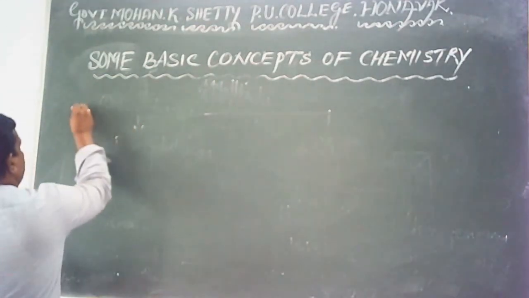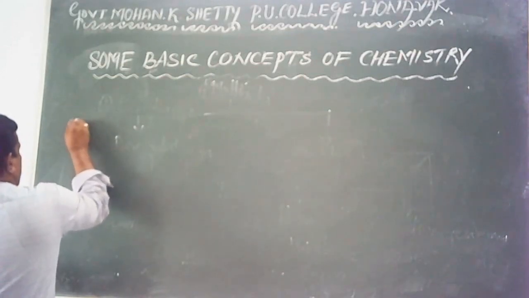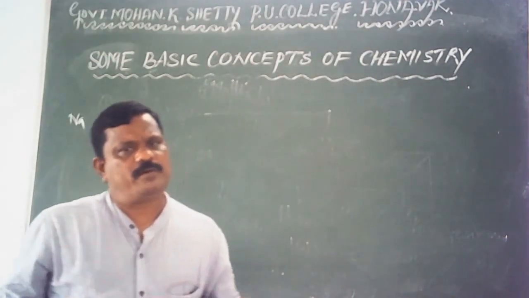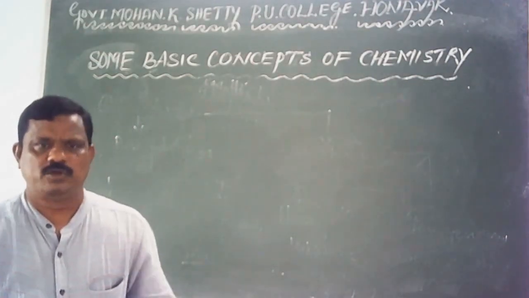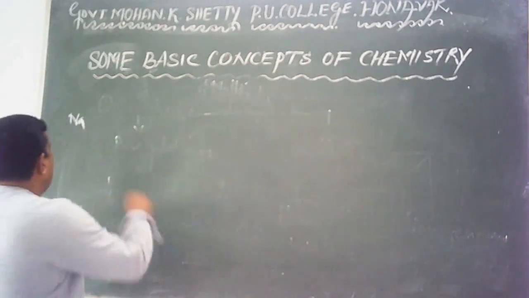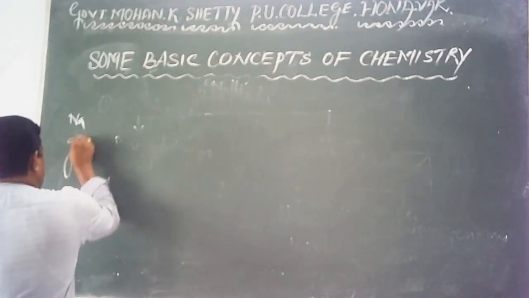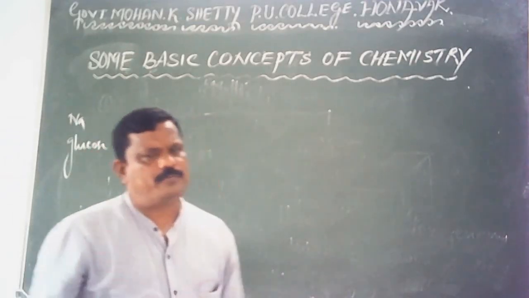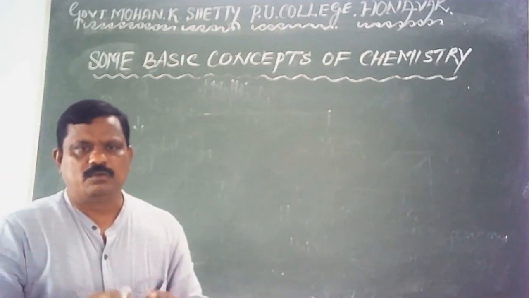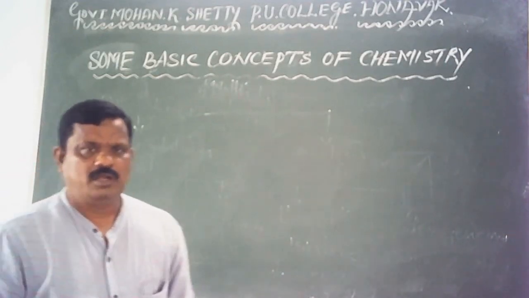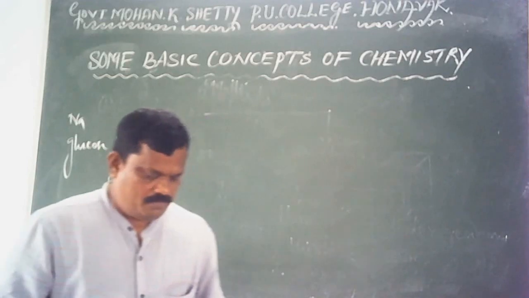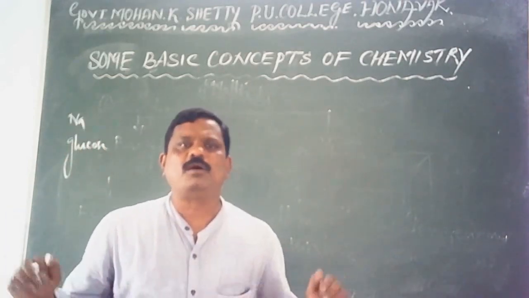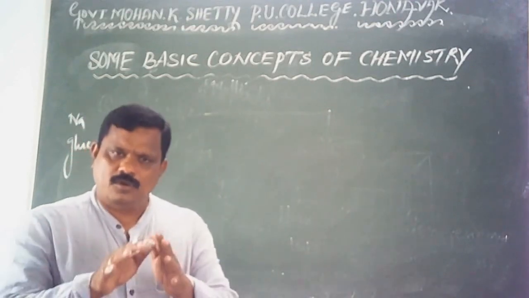For example, sodium is a pure substance because it is made up of only one kind of particle, sodium atoms. Or we can take glucose, a pure substance because it is made up of only one type of particle, glucose molecules. Table sugar is a pure substance because it is made up of only sucrose molecules. Water consists of only water molecules.